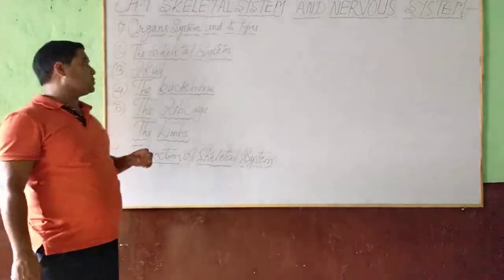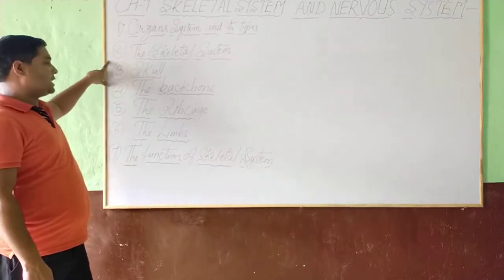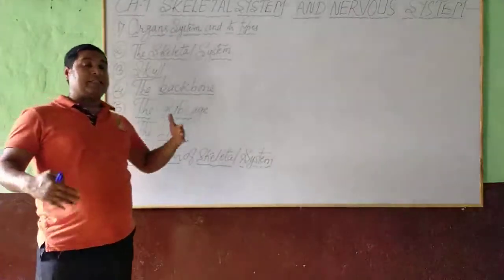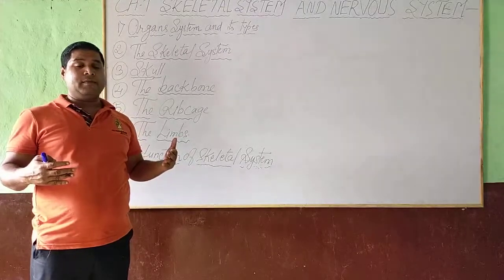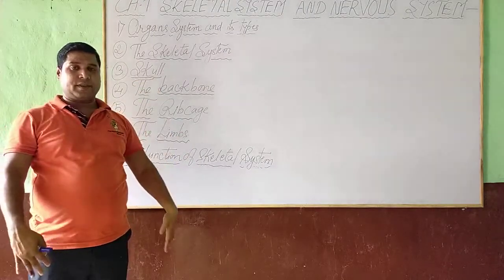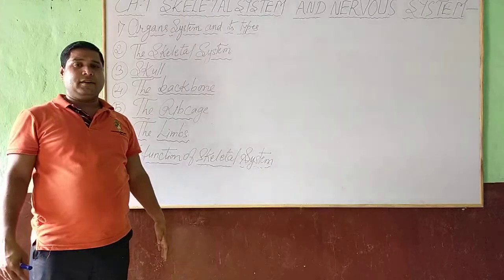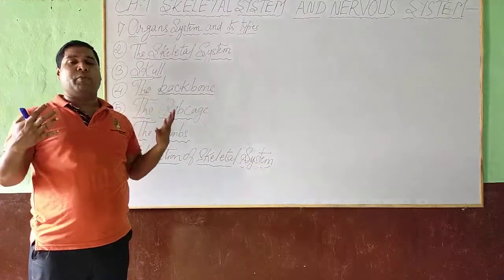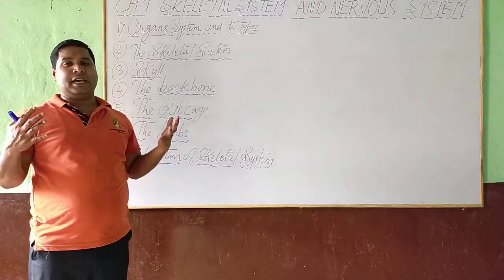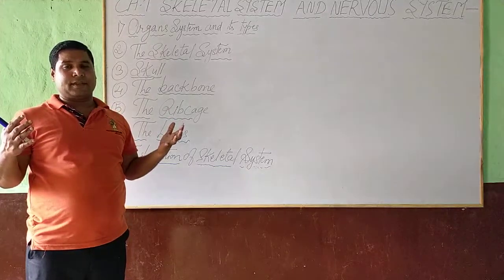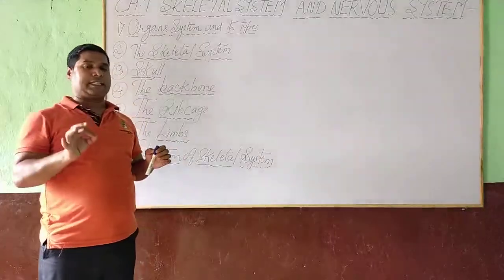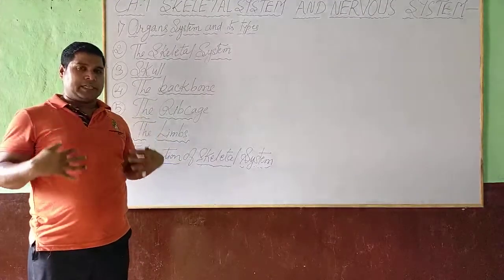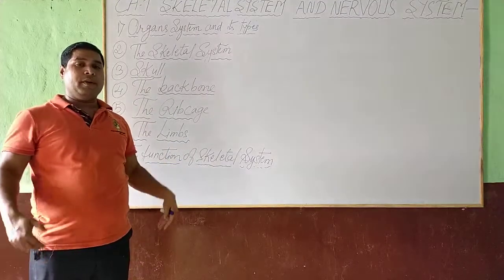Next point I am going to explain the skeletal system. The system which gives shape, structure and framework of human body is known as a skeletal system. Dear student, altogether 206 bones are present in human body and form framework.